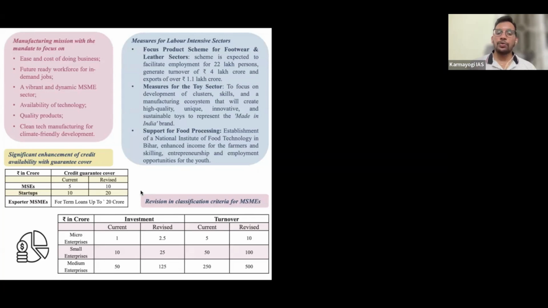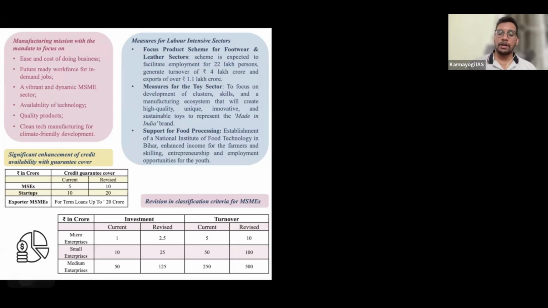Now government is going to revise the criteria for MSMEs. Now why this classification? Based on the criteria, the benefits will be given to the micro, small, and medium enterprises. Currently, the micro enterprises are defined until their investment is 1 crore. Until the investment is 1 crore, they are categorized as micro. And their turnover, what is the difference between turnover and investment?